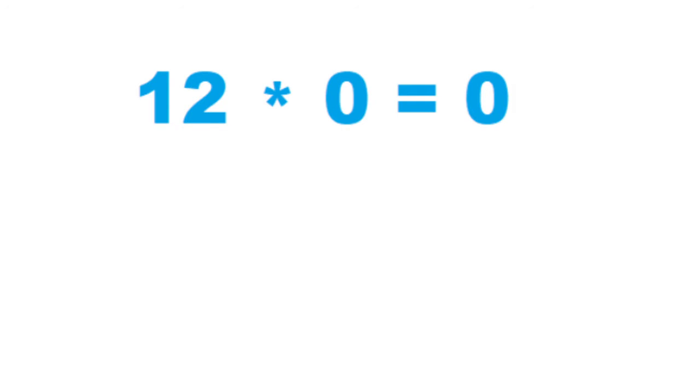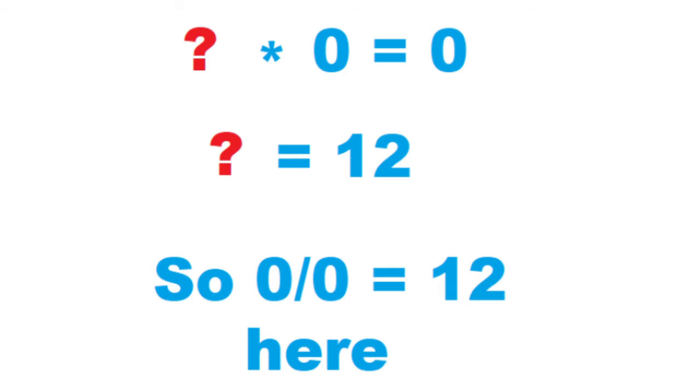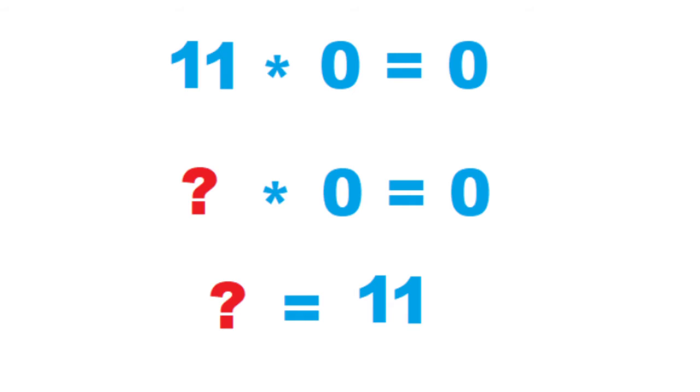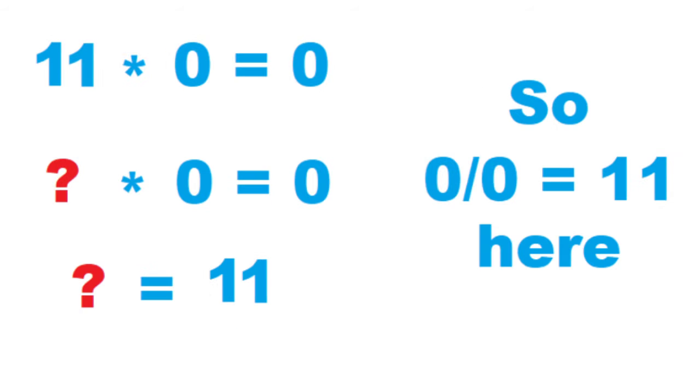Let's look at another similar problem. 12 times 0 equals 0. Remove the 12. When we do what we just did, we get 0 divided by 0 equals 12. So, is 12 the answer to 0 divided by 0? No. Why not? Because we can get another answer. In fact, 11 can be the answer. 11 times 0 equals 0. In this case, 0 divided by 0 would be 11.